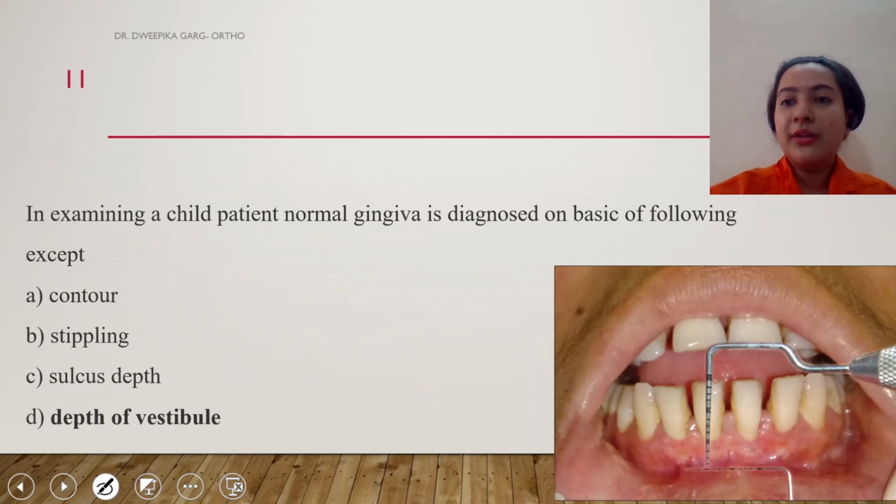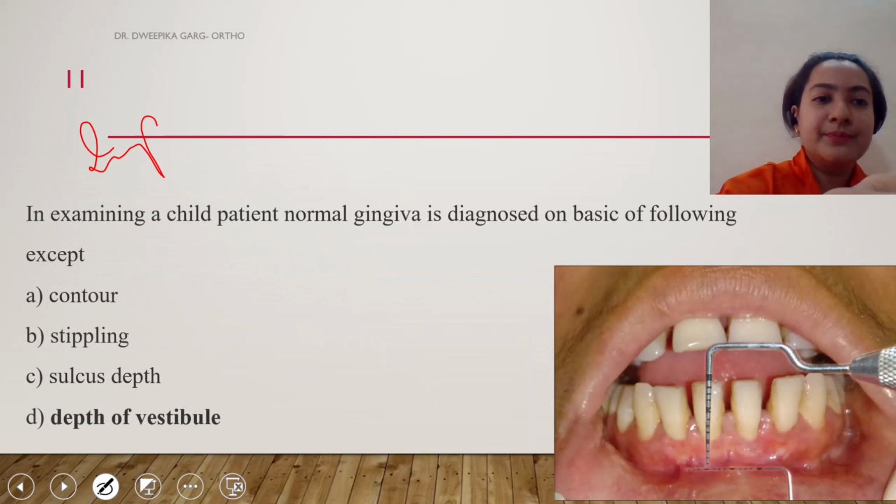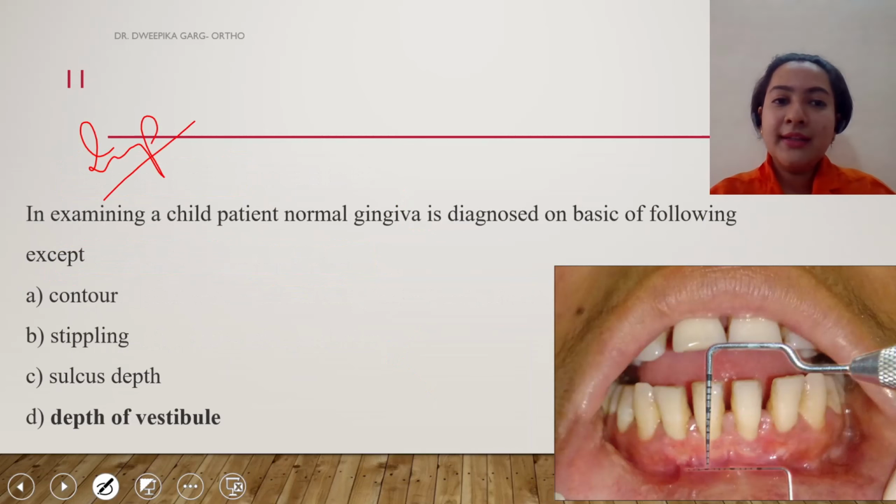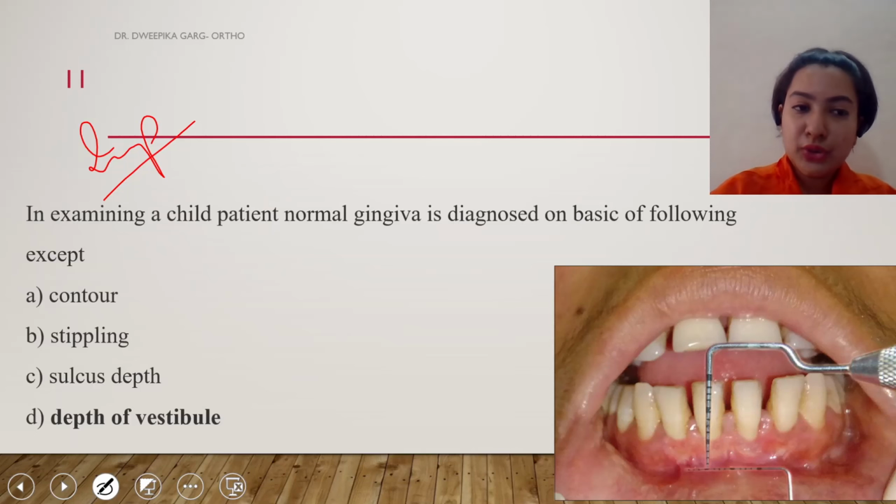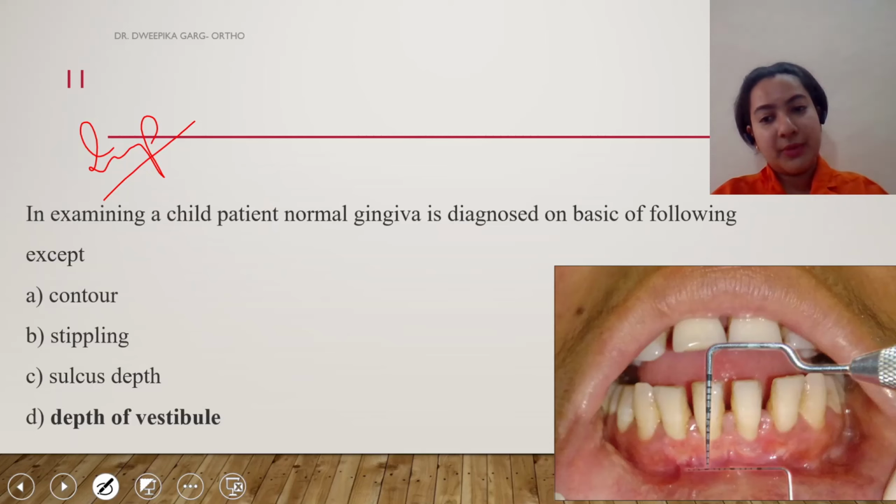Students, this is one important question, so kindly highlight it. In examining a child patient, normal gingiva is diagnosed on the basis of the following, except. So when you're diagnosing a child's gingiva, you will see the following features minus one thing. Now let us see what. Is it contour, stippling, sulcus depth, or is it the depth of vestibule? So the correct answer is depth of vestibule.